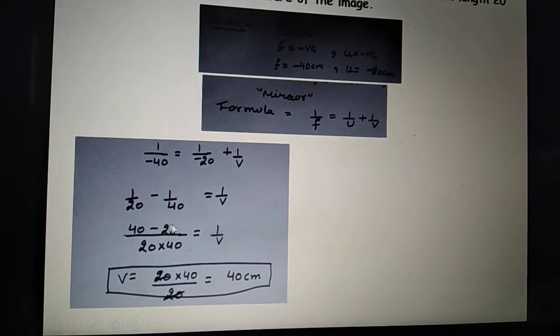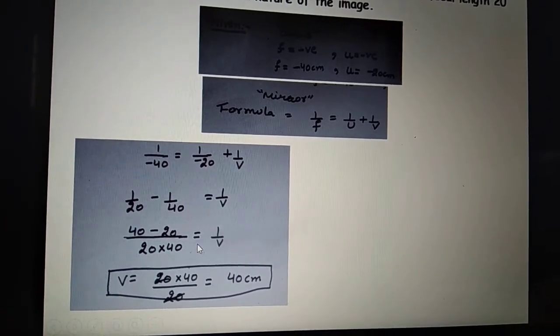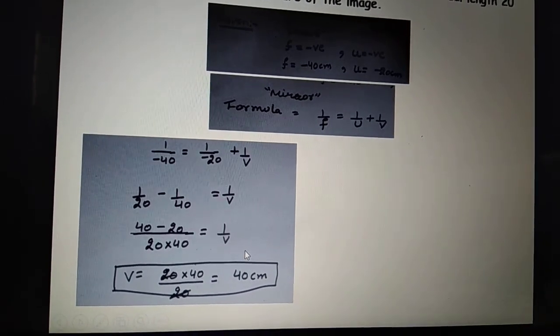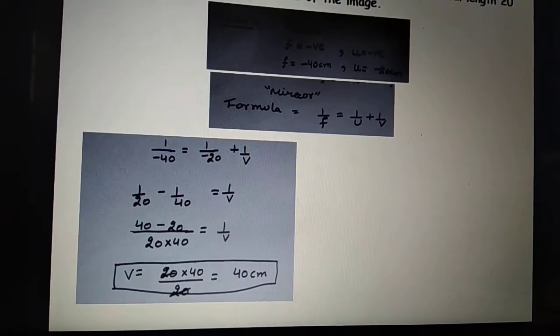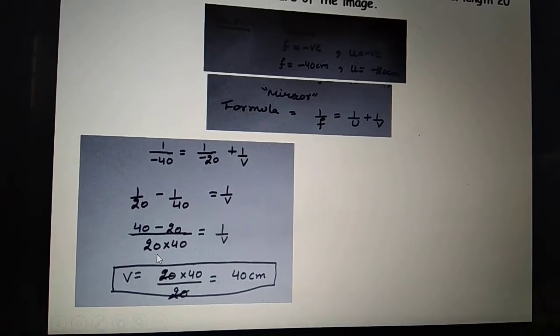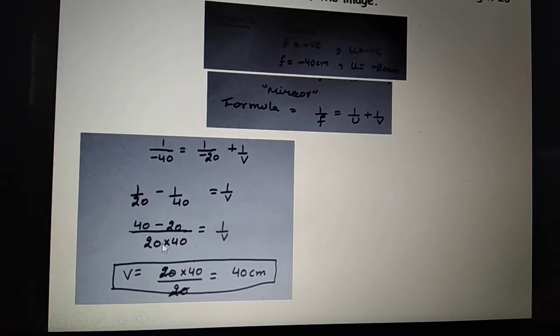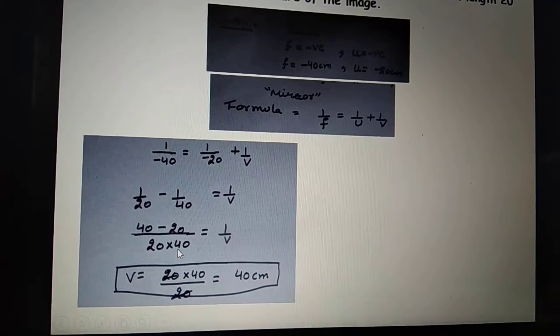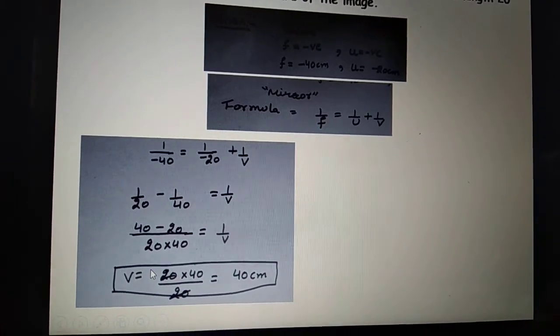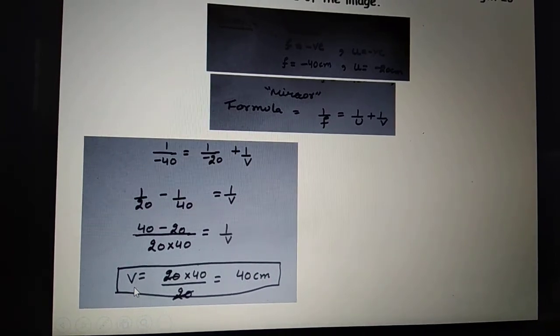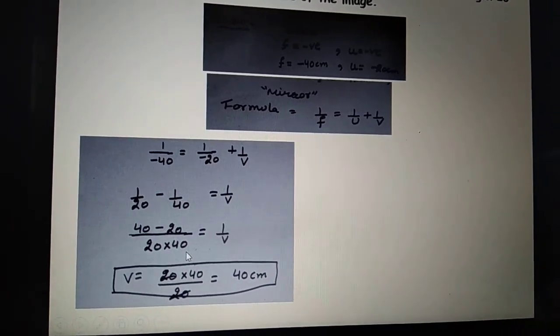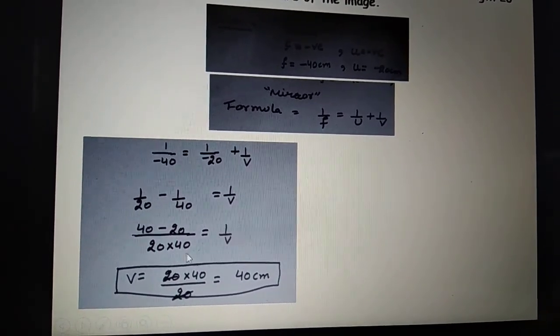Don't try to solve it in fractions or decimals either. It will become very difficult to find the answer later. Just let it be as such. Write it as 40 minus 20 divided by 20 into 40. Simple. Then I don't want the value of 1 by V. What I actually want is the value of V. So I will just flip it. V will be 20 into 40 divided